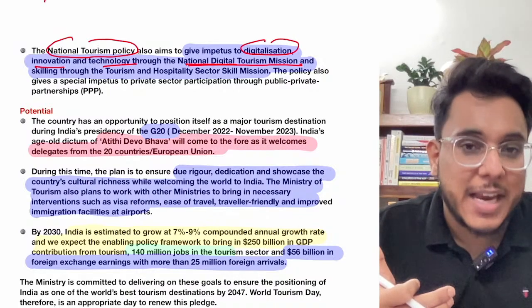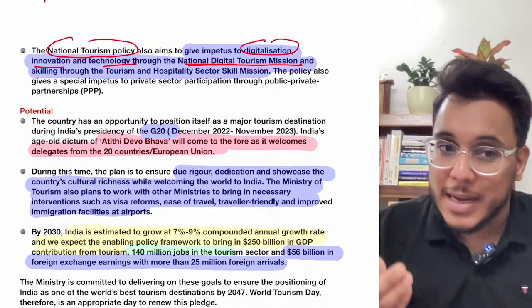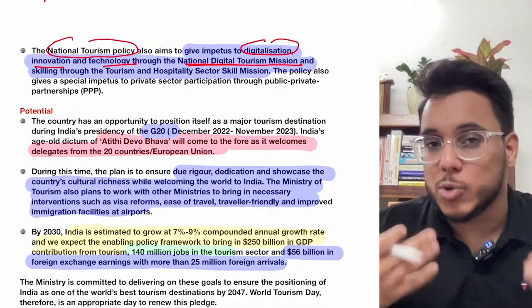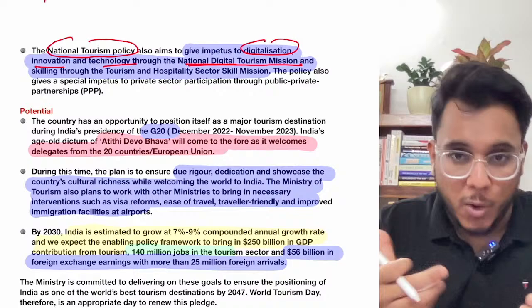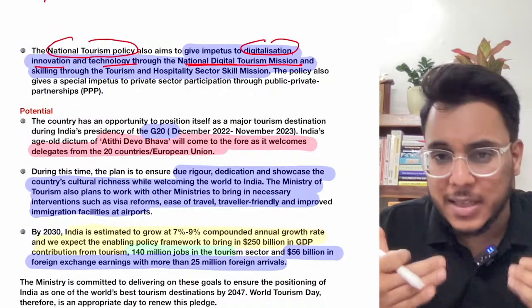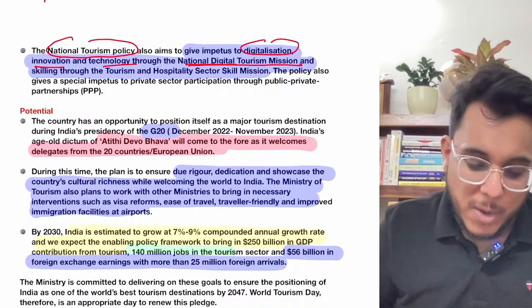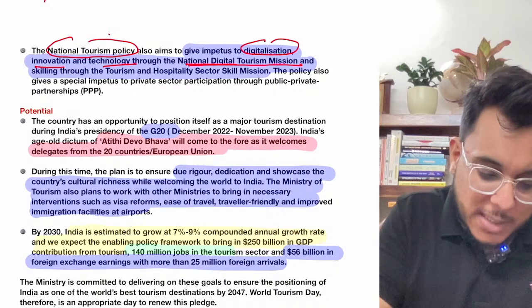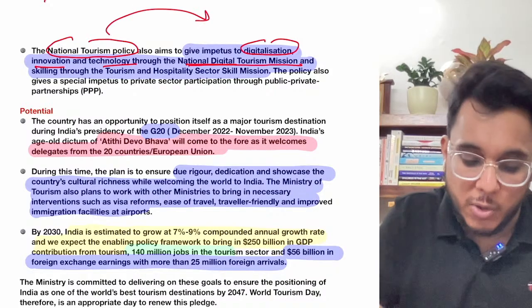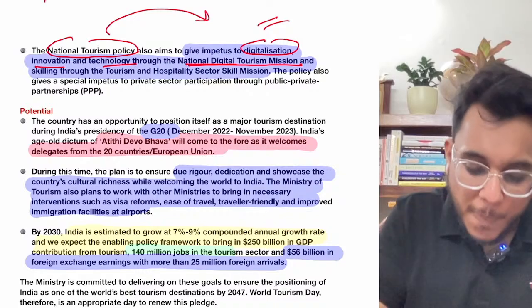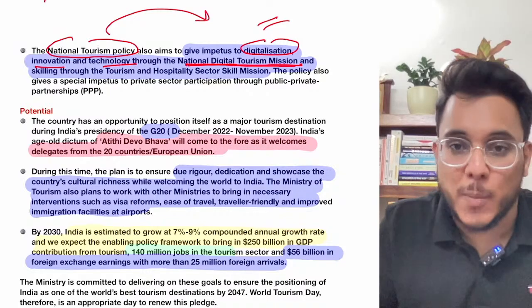For example, if you are taking a ferry, a boat ride, or a cable car ride, everything should be booked digitally. So digital bookings and other such digital integration will also be done for tourism. The national tourism policy specifically talks about digitalization, so the National Digital Tourism Mission is also being started.